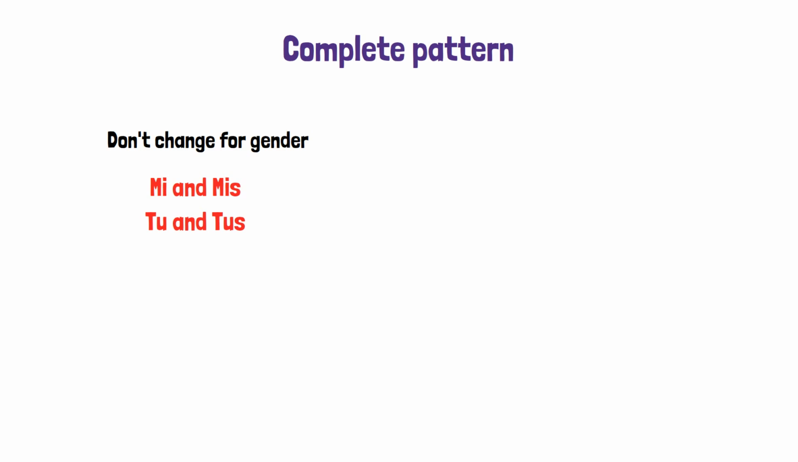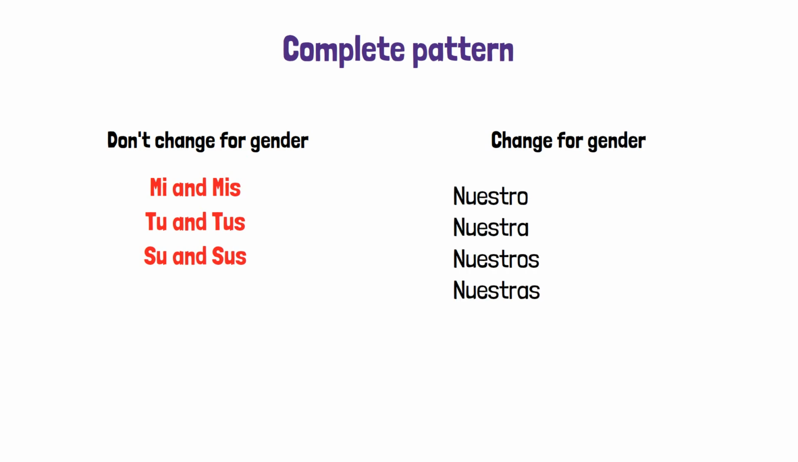Let me show you the complete pattern. Mi and mis don't change for gender. Tu and tus don't change for gender. Su and sus don't change for gender. But nuestro and vuestro have four forms each because they match both gender and number. That's the system. Where do these possessives go?